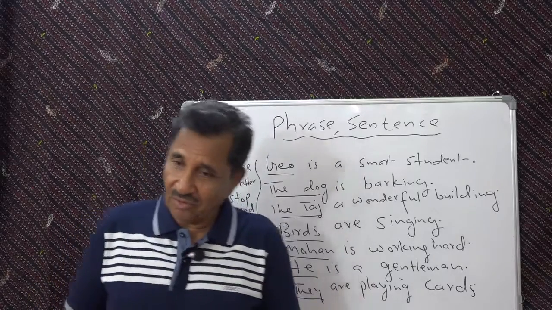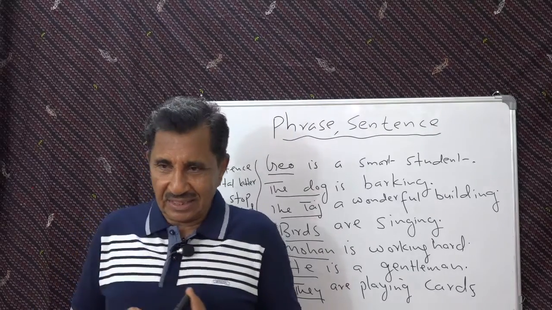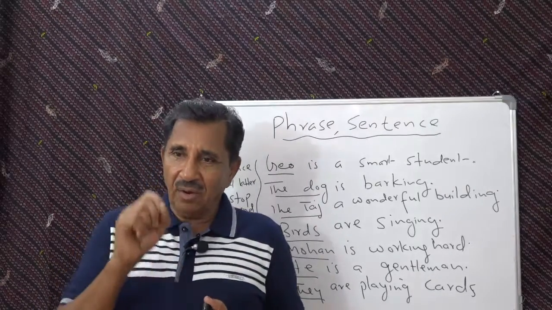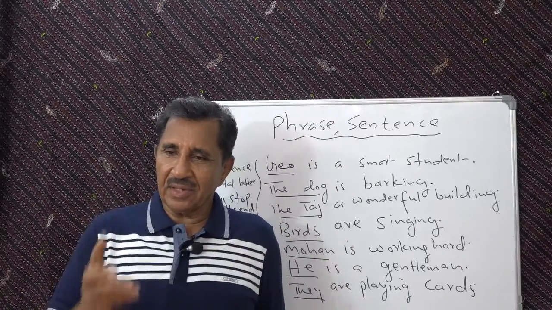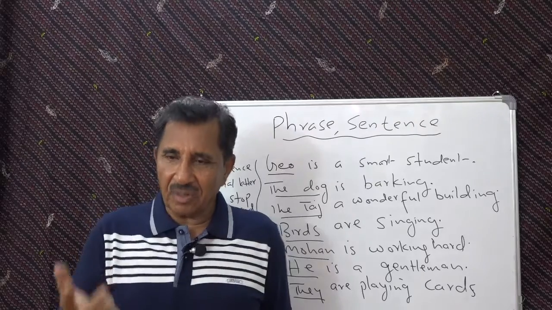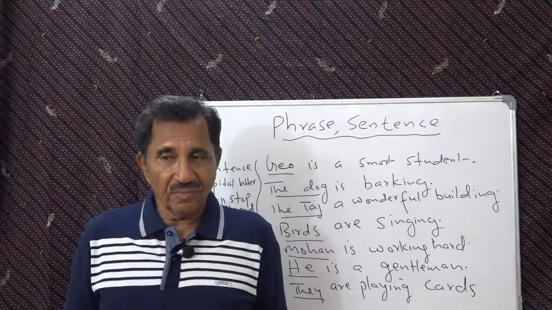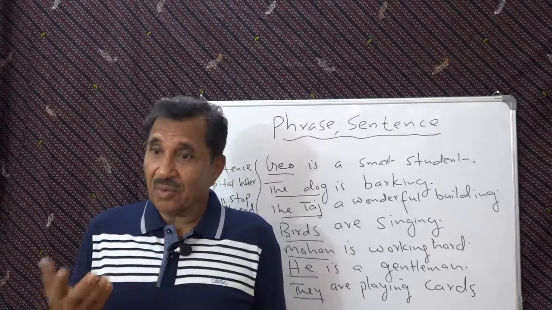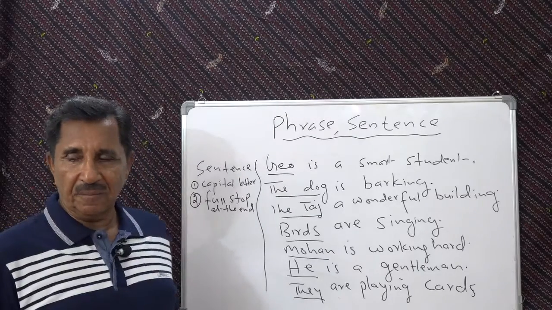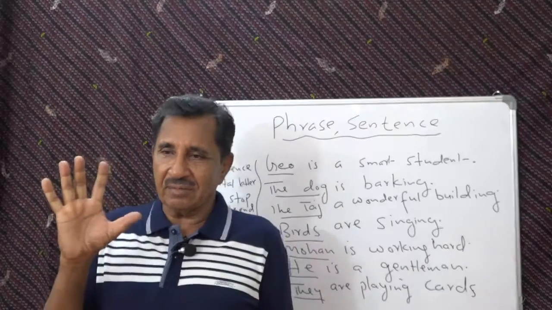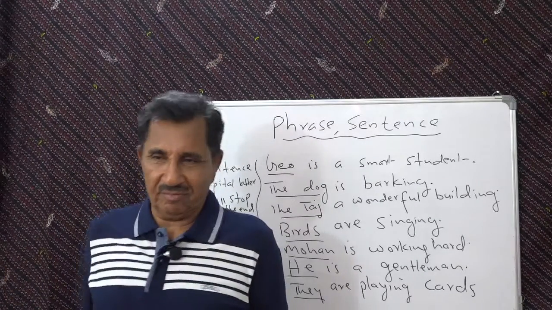And what is a noun, you know? The other day we studied nouns. A noun is a naming word. That means it can be the name of a person or a place or a thing or an animal. A pronoun is used instead of a noun. That is he, they. So the starter of a sentence should be a noun.